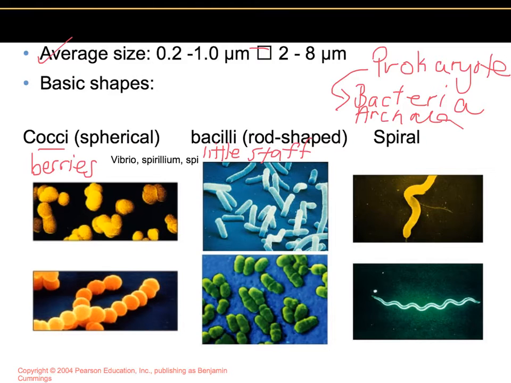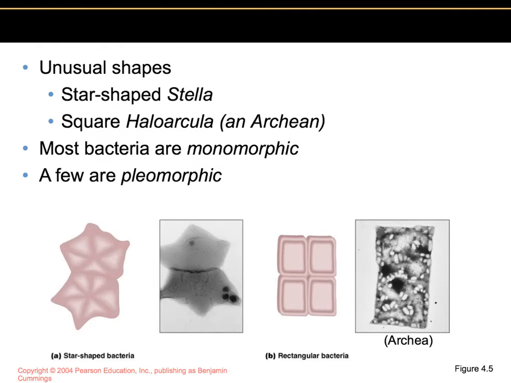And then you have the spiral. Because the formatting is off, the terms that you see the pointer on, Vibrio, Spirillum, and the Spirochete, should actually be under the spiral. Okay? And in the spiral, the Vibrio would be a curved rod shape. And then the Spirillum and the Spirochete I've already discussed in lecture.